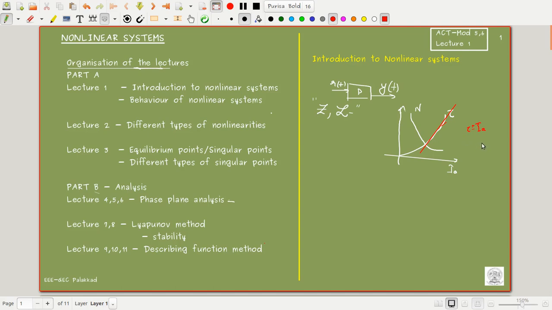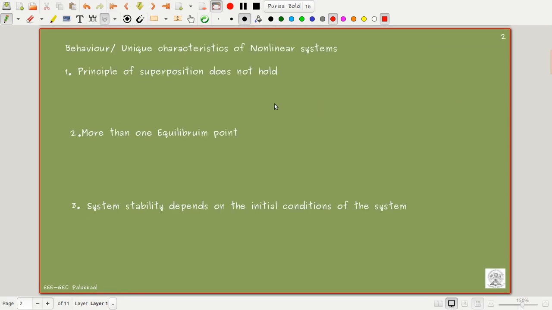And you might have seen in your math courses how to check whether a system is linear or not. What you used to do is the superposition theorem. So we will start with the behavior of nonlinear systems by discussing the superposition theorem in linear systems and nonlinear systems. Okay. So now we will go on to see what the behaviors or characteristics of nonlinear systems are. Okay.